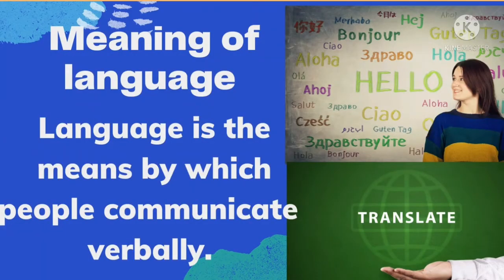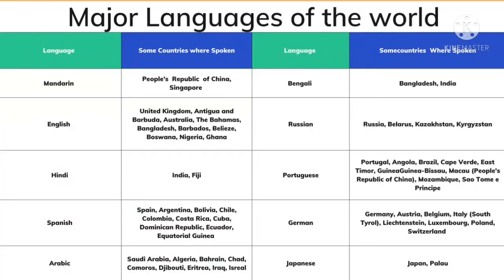Now, what's the meaning of a language? Language is the means by which people communicate verbally, okay? So when people communicate with you and you're able to comprehend it, we say that that is a language. So the means by which people can talk and understand each other and go around their things and activities and comprehend properly is known as language.